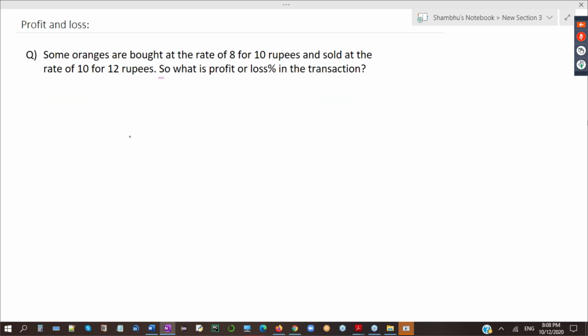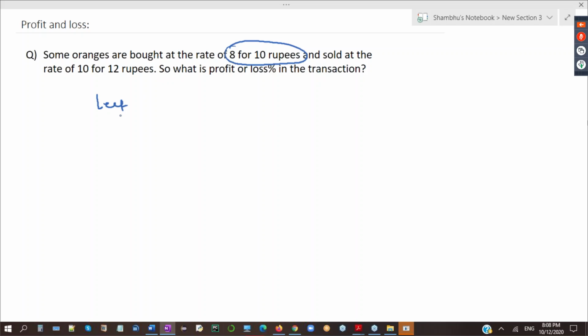Let's come back to this question. It is said that some oranges are bought at the rate of 8 for 10 rupees. That is saying that 8 oranges we bought for 10 rupees.